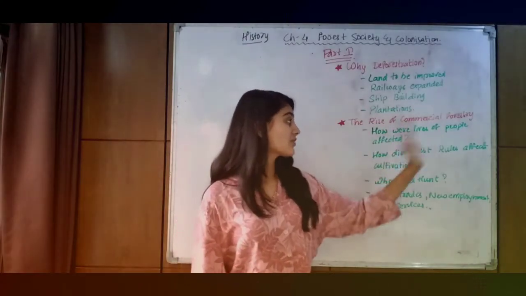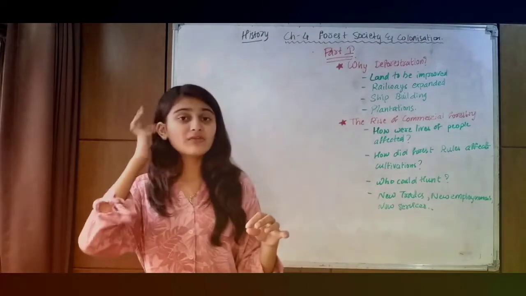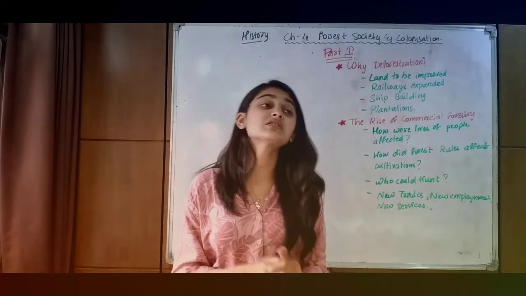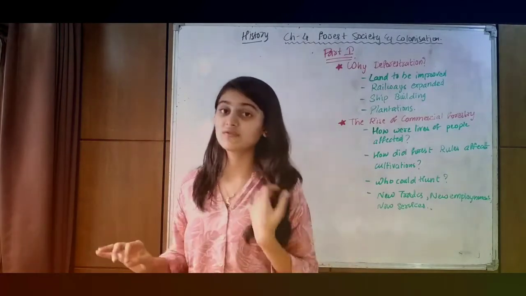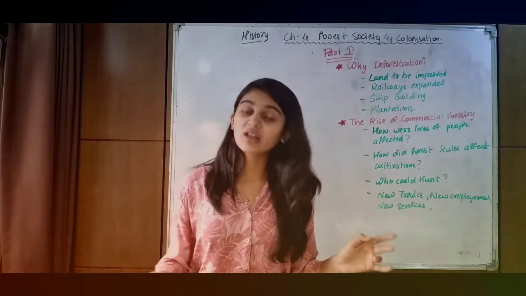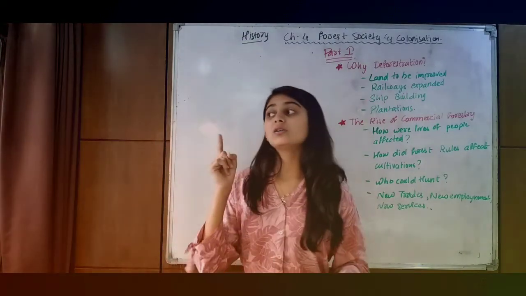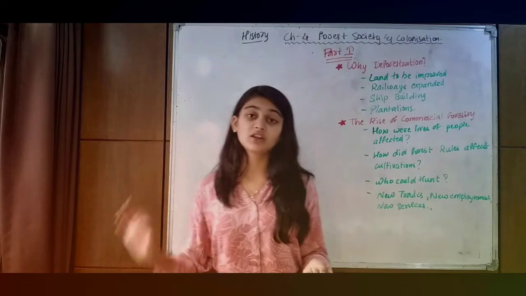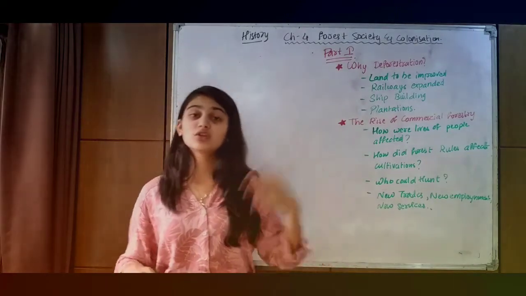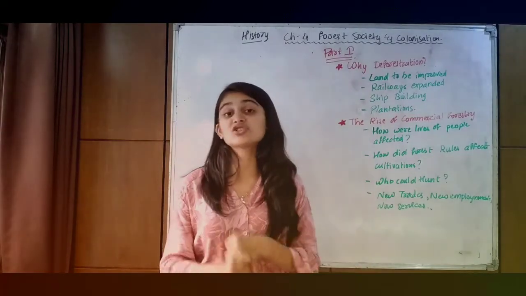How were the lives of people in the forest affected? In the forest, people like Adivasi communities were leading their lives. They were practicing shifting cultivation, or we can say slash and burn cultivation. In shifting cultivation, people move from one place to another. Britishers banned shifting cultivation as they burn out the patch of land which is cleared to be grown again. So they said that there was a danger of fire.